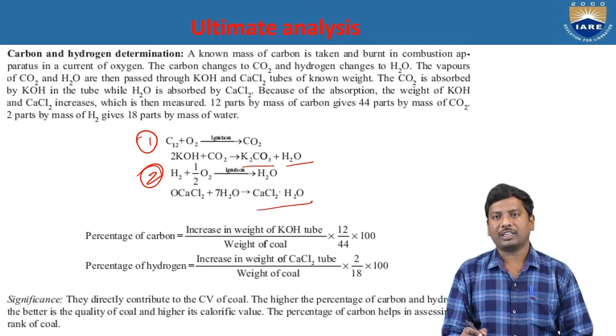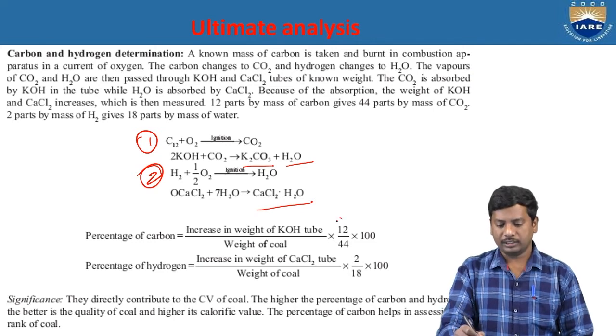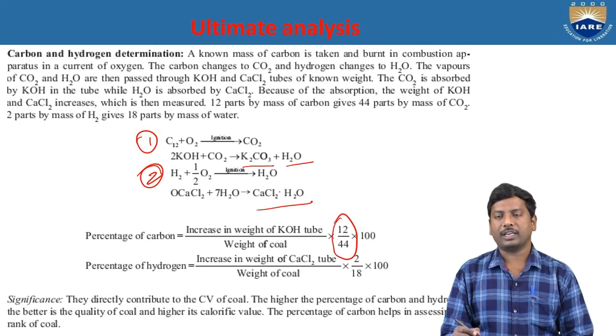Now you can calculate the percentage of carbon from the increased weight of the potassium hydroxide tube and the percentage of hydrogen from the increased weight of the calcium chloride tube. Percentage of carbon equals increase in weight of the potassium hydroxide tube divided by weight of the coal, into 100, and this 12 by 44 is the multiplication factor.